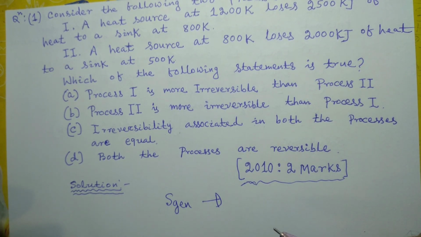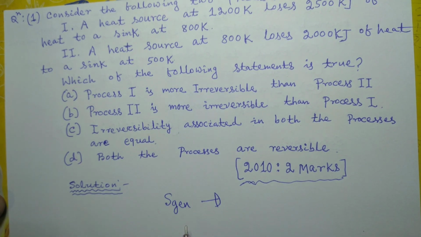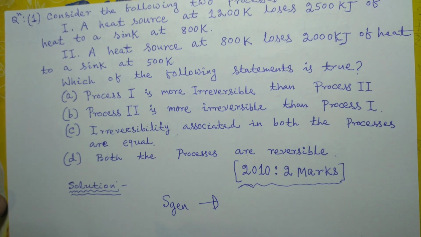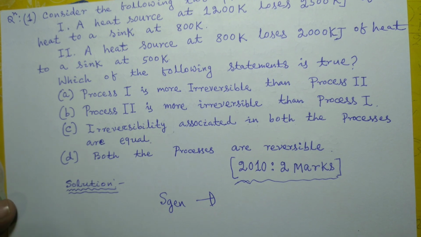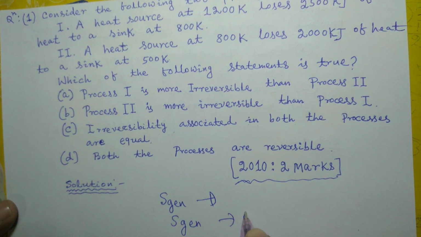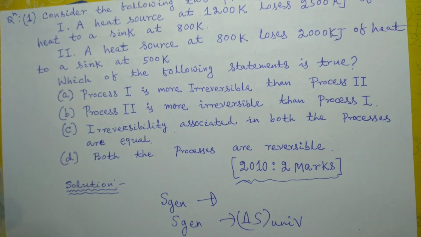And in case of a reversible process, entropy generation is 0. And in case of an isolated system, entropy generation is same as delta S of universe. These things I have already discussed in my earlier lectures.